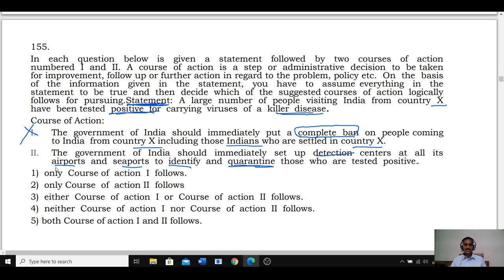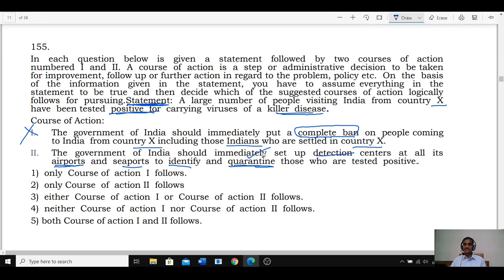Now అందుకే ఏం చేయాలి? ఎయిర్పోర్ట్స్లో మొత్తం we have to set up detection centers immediately. Then by doing so we can detect who is having this virus. Those who are having this virus should not be allowed into our country, and they have to be sent for quarantine. ఎవరికైతే పాజిటివ్ వచ్చిందో వాళ్ళందరినీ క్వారంటైన్కి పంపించాలి, లేని వాళ్ళని వాళ్ళ ఇళ్ళకి పంపించేయాలి.